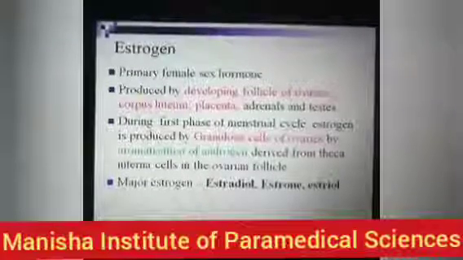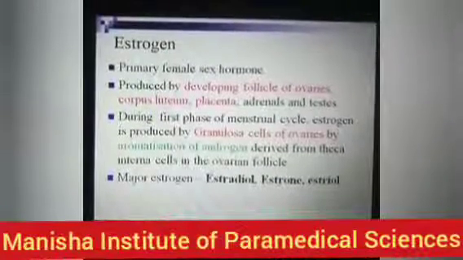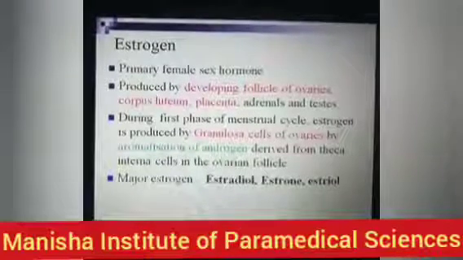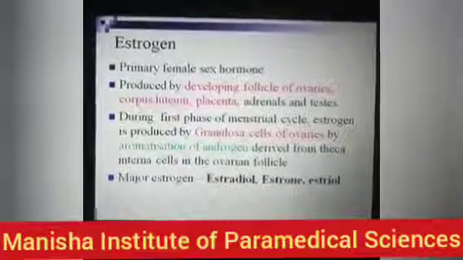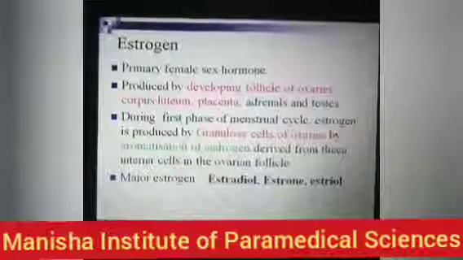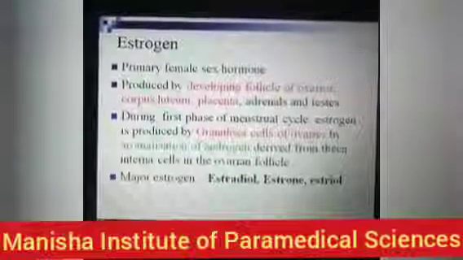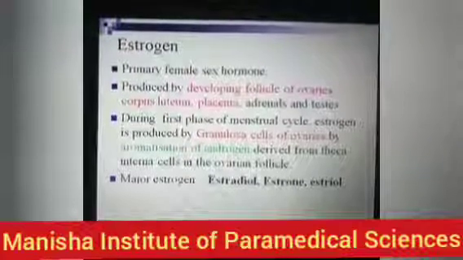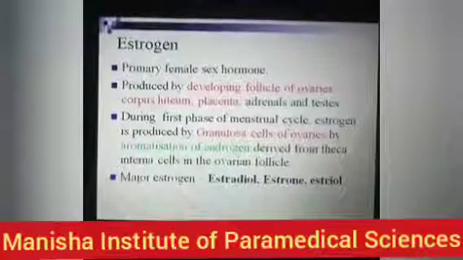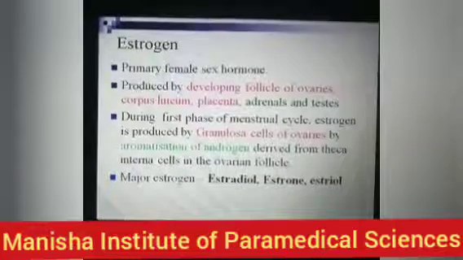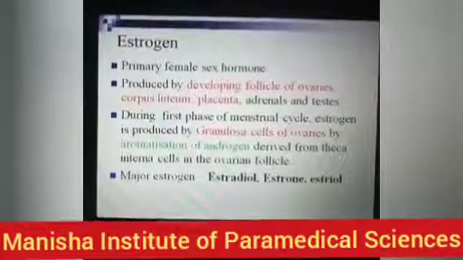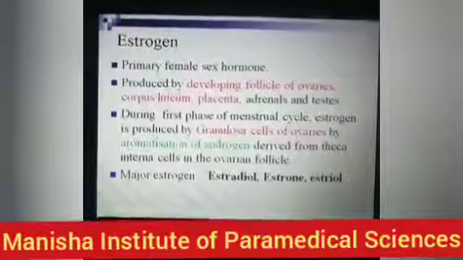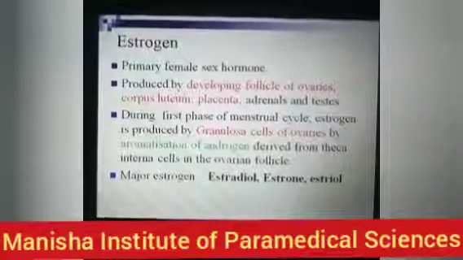During the first phase of the menstrual cycle, that is the menstrual phase, during the first 5 days, estrogen is produced by granulosa cells of the ovaries by aromatization of androgen.